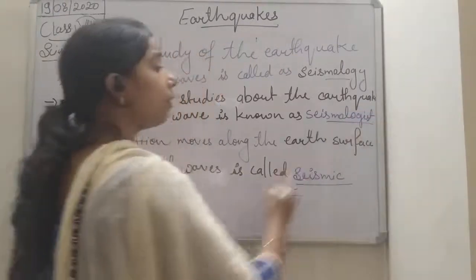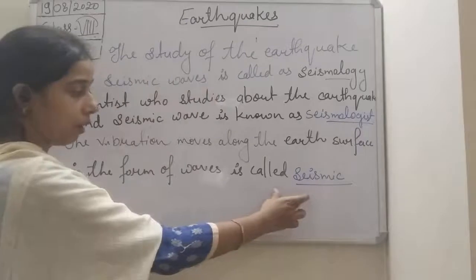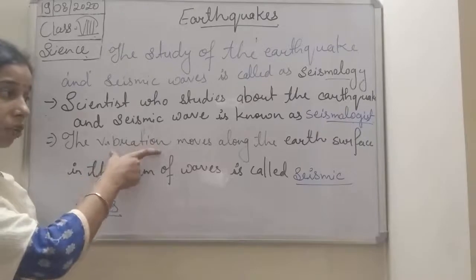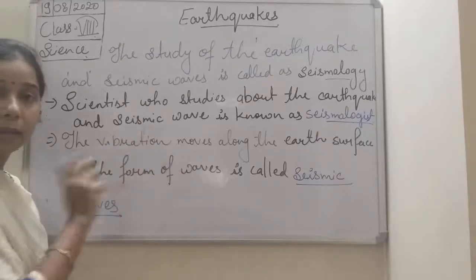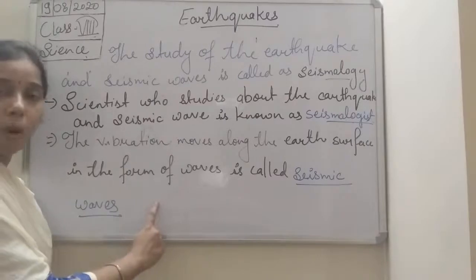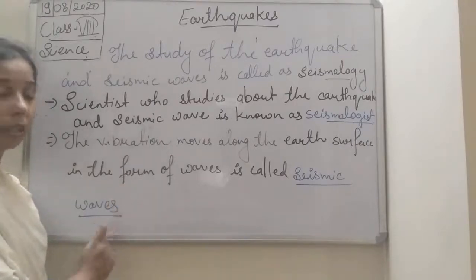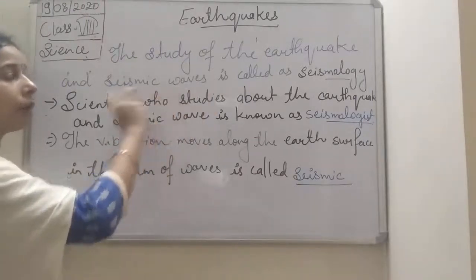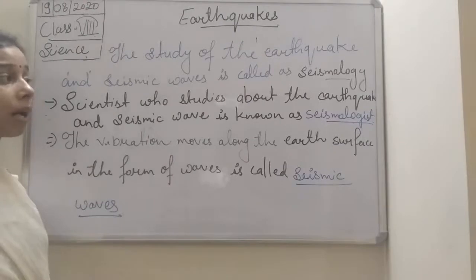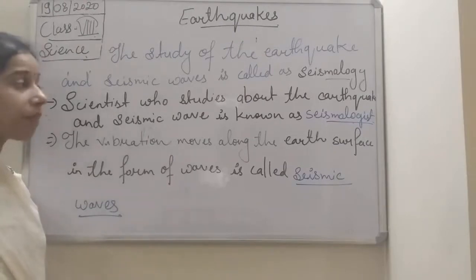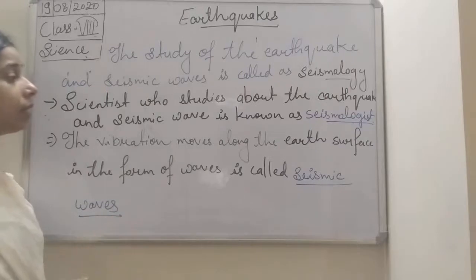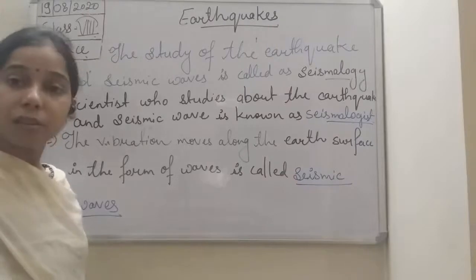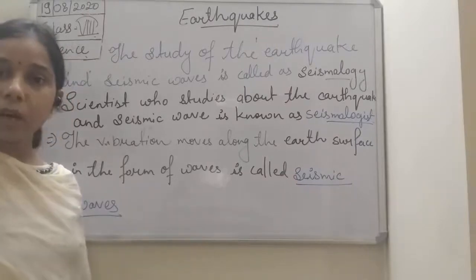Okay, so by this student we get three terms. The first is the seismic waves. What are seismic waves? These are the waves which are produced due to vibration. When this vibration moves along the earth's surface, they always move in the form of waves, and those waves we call seismic waves. Now, the study of the earthquake and the seismic waves is known as seismology. Okay, and the scientists who study the earthquake and the seismic waves are known as seismologists.